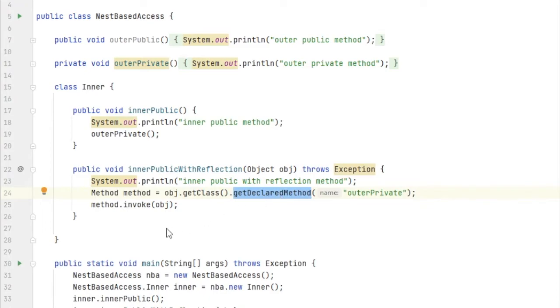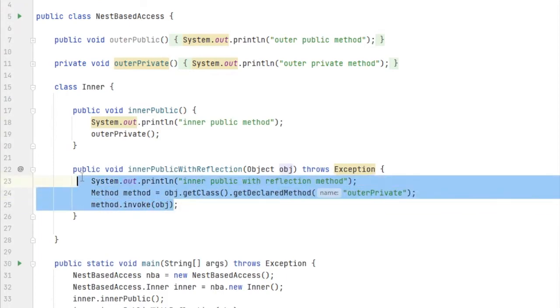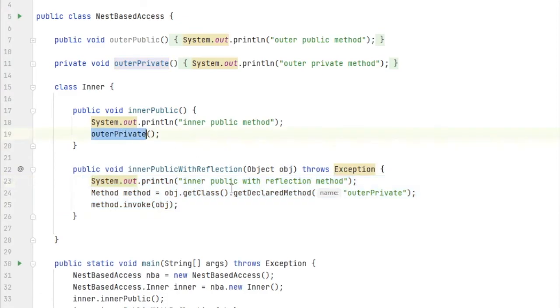In Java 11, even if you use reflection, this outer private method can be accessed directly, no issues. On top of that, if you use reflection for calling this outer private method, this will also work. So that is the enhancement added by Java 11 for nest based access. The bridge method is now removed, and Java handles all these things by itself in the compiler, modifying the class accessibility. Again, you can find more details on it in depth. I will add the links in the description.